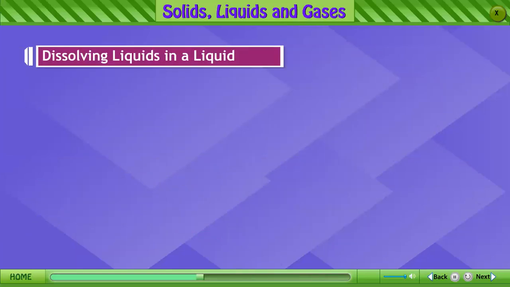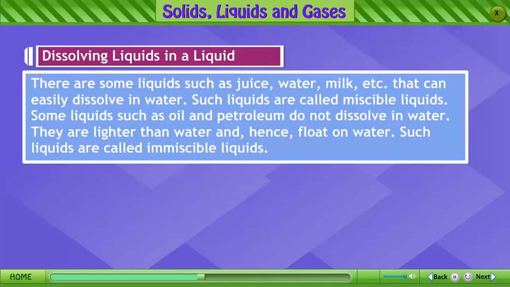Dissolving liquids in a liquid. There are some liquids such as juice, water, milk, etc. that can easily dissolve in water. Such liquids are called miscible liquids. Some liquids such as oil and petroleum do not dissolve in water. They are lighter than water and hence float on water. Such liquids are called immiscible liquids.